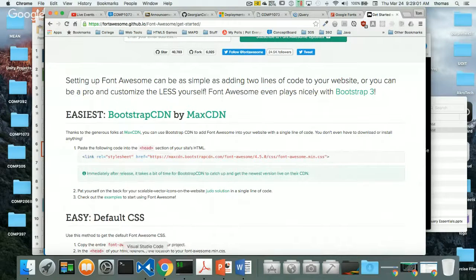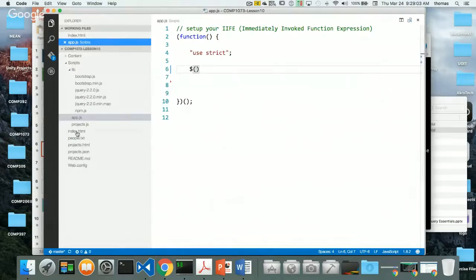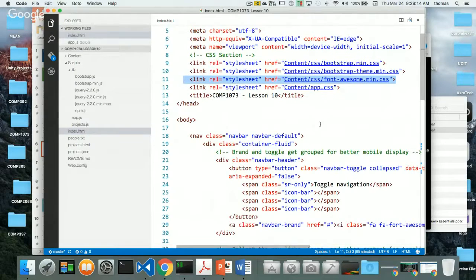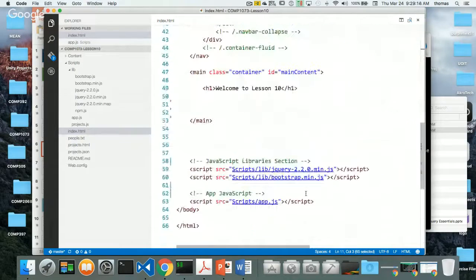If I go back to my files, and go to my index.html, and look at the top, notice how Font Awesome is linked locally. I have Font Awesome files here. I can do the same thing for Font Awesome and Bootstrap. So everything, Bootstrap, Font Awesome, and jQuery, can all be linked through a content delivery network. So I never actually have files physically sitting here on my server. But again, that is from a production perspective. In that scenario, I would recommend doing that.